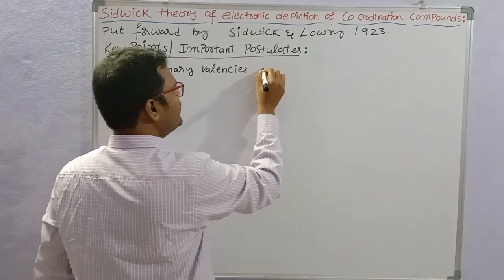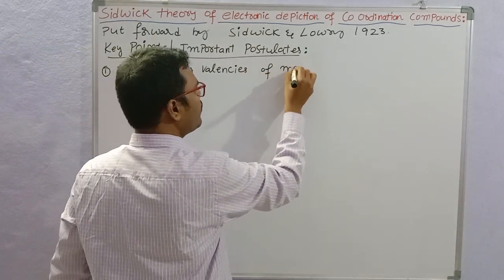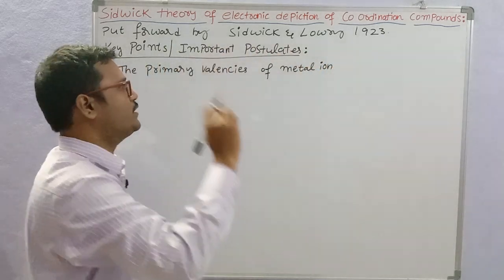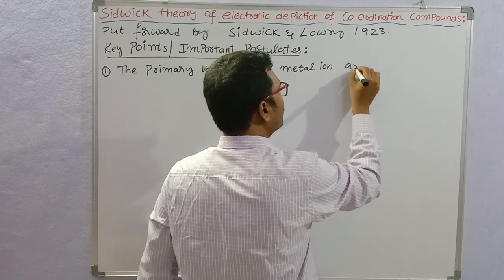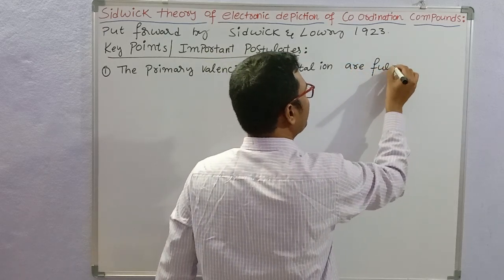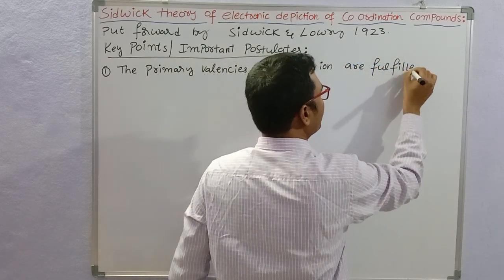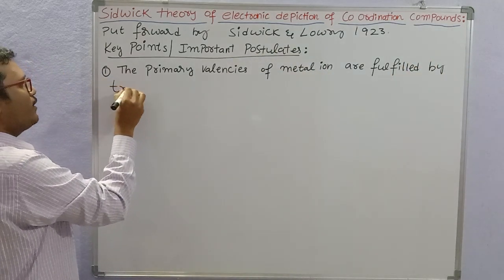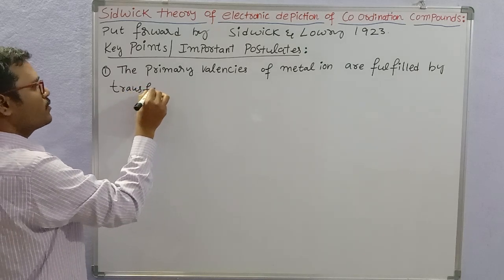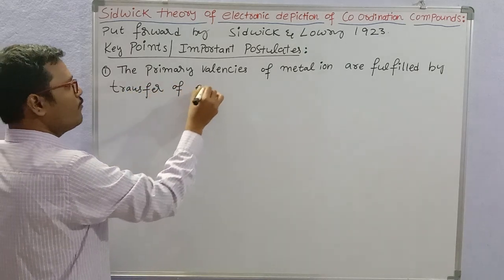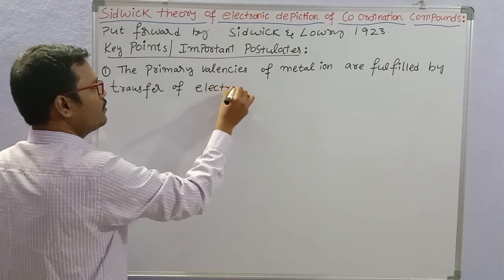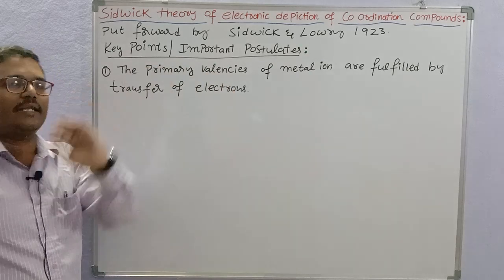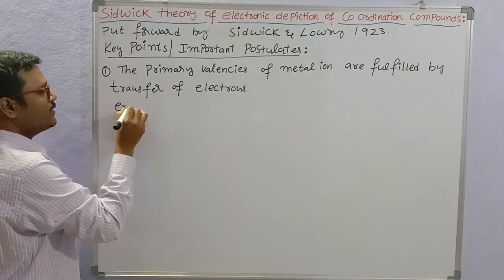The primary valencies of the metal ion, the central metal ion in the coordination compounds, are fulfilled by the transfer of electrons. According to Werner, primary valencies are the oxidation number of the metal ion. So let us take one example for this postulate.